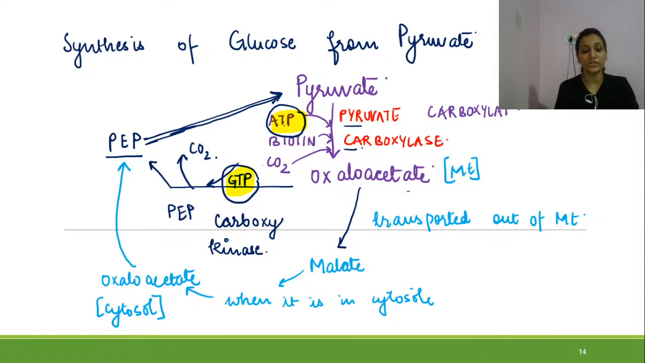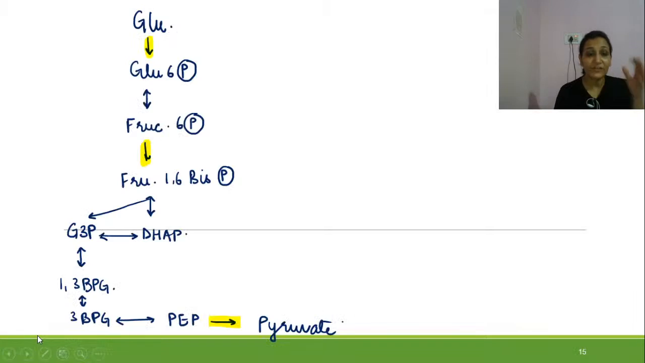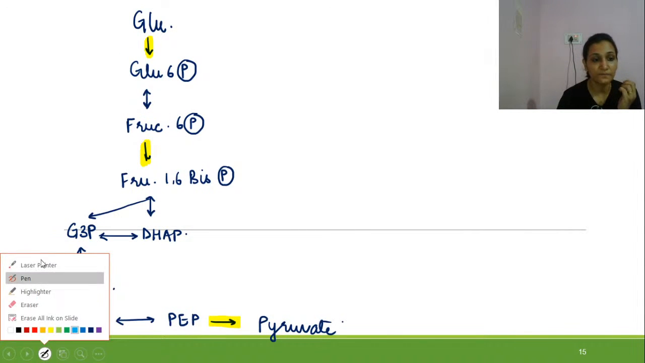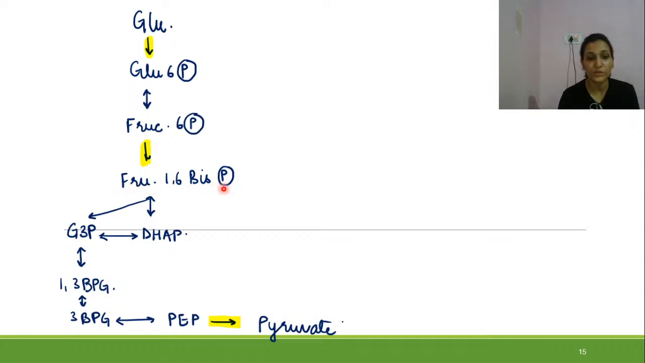Right, now talking about the other reactions which are irreversible. So what are those irreversible reactions? Those we have seen. Let us go back to our glycolysis. So here, can you see? Let me take the laser. So can you see this fructose 1,6 bisphosphate cannot be converted into fructose 6-phosphate. So there is an enzyme which is responsible for the reversibility of this reaction. We will be talking about that.